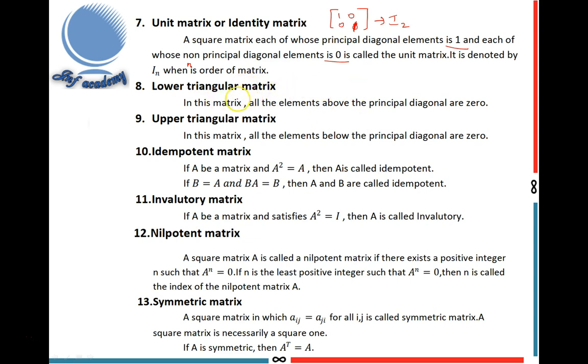Next, the lower triangular matrix. In this matrix, all the elements above the principal diagonal are 0. That is the example.